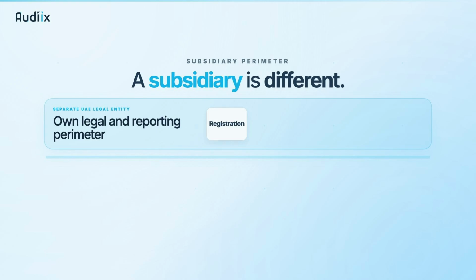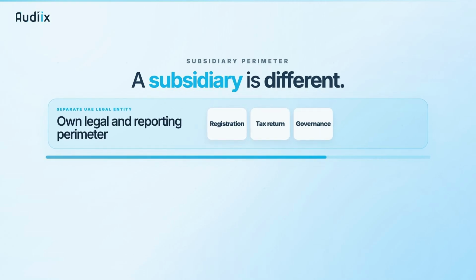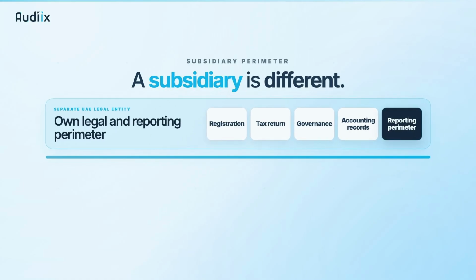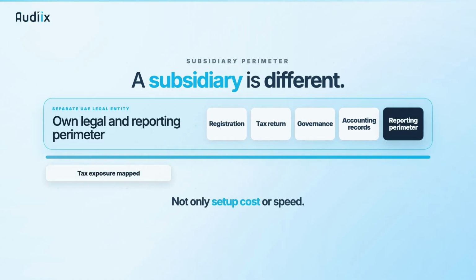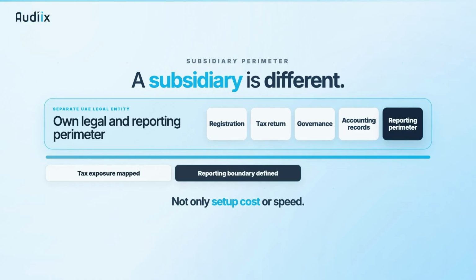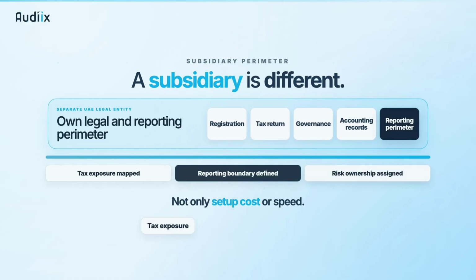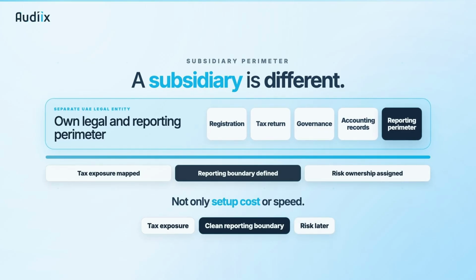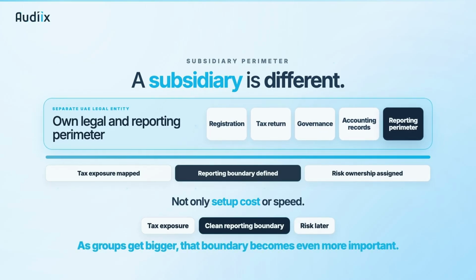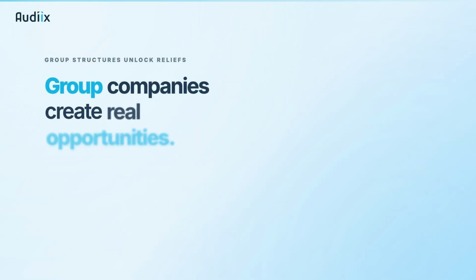A subsidiary is different. It is a separate UAE legal entity with its own registration, tax return, governance, accounting records, and reporting perimeter. What founders often miss, the branch versus subsidiary decision, is not only about setup cost or speed. It can affect where tax exposure sits, how clean the reporting boundary is, and how easily the group can manage risk later. And as groups get bigger, that boundary becomes even more important. As the business grows, structure becomes even more consequential.